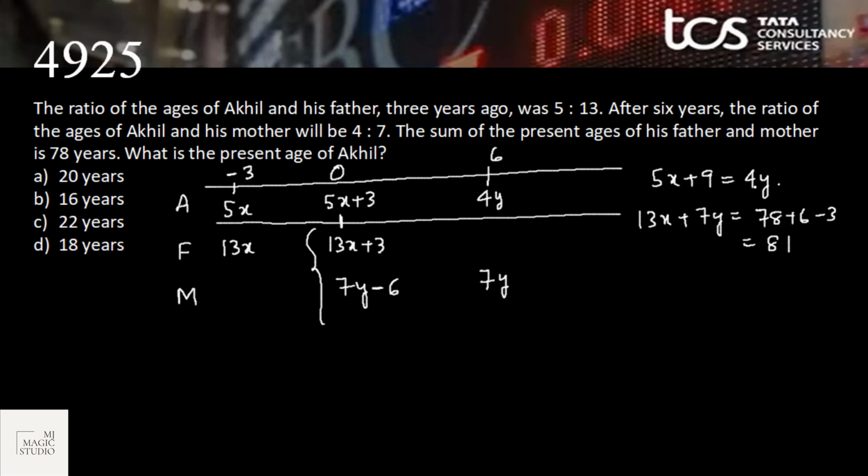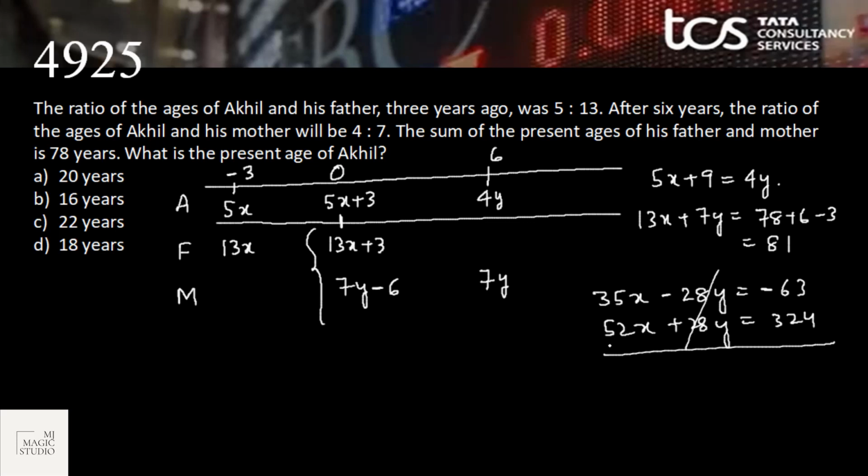So let me multiply this by 7. 35x minus 28y equals minus 63, and multiply this by 4. 52x plus 28y equals 324. So if I add up, I'll get 87x equals 324 minus 63, which gives 261.